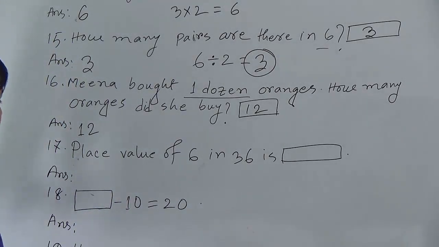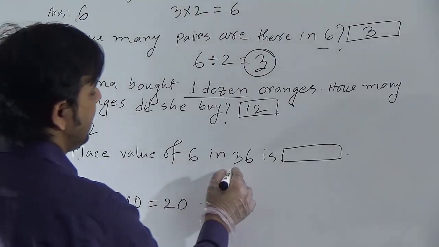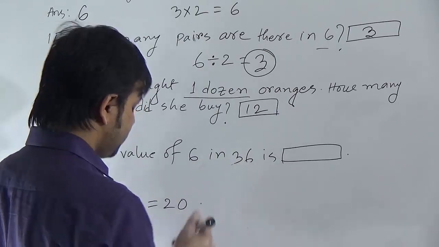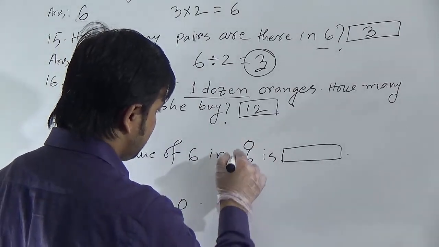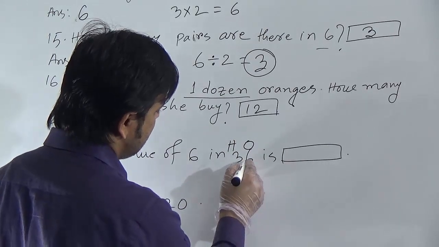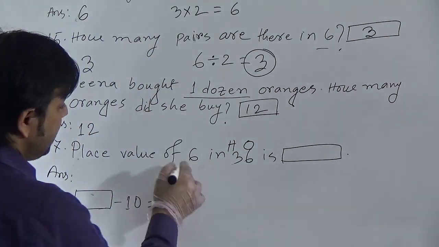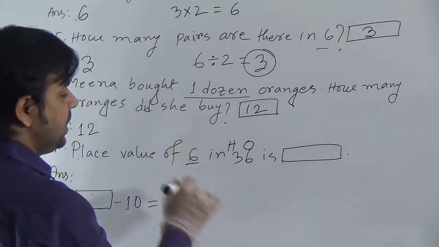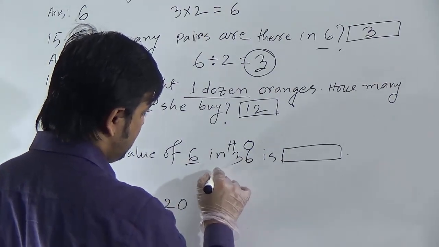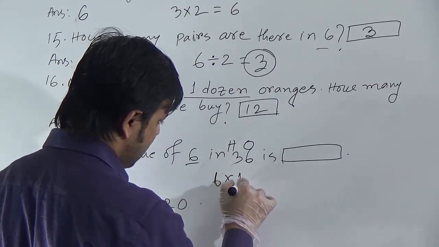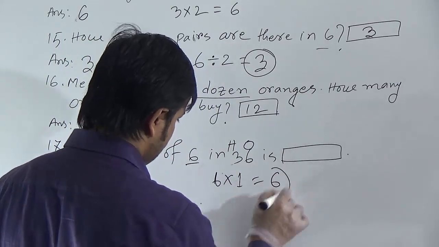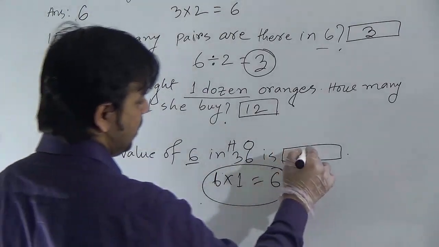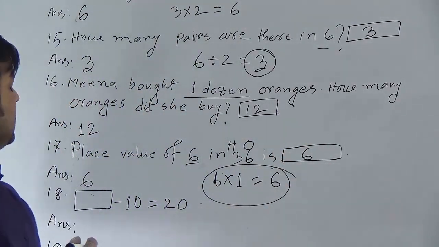Now, question 17. Place value of 6 in the number 36. Dear students, you know, this position is ones and this position is tens. To get the place value of a digit in a number, we have to multiply the digit by that position. As position of 6 is 1, so if we multiply 6 by 1, we will get the value 6. So, place value of 6 in this number is 6. So, you can fill up the blank by 6.